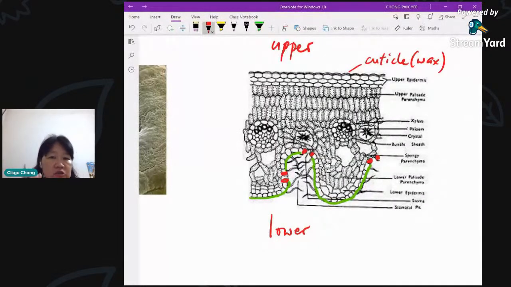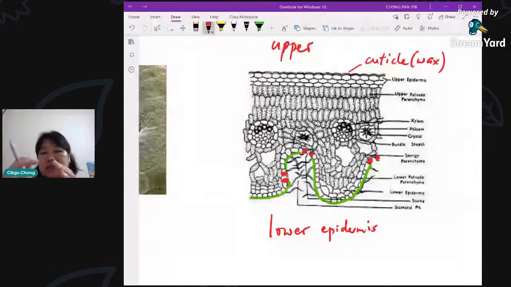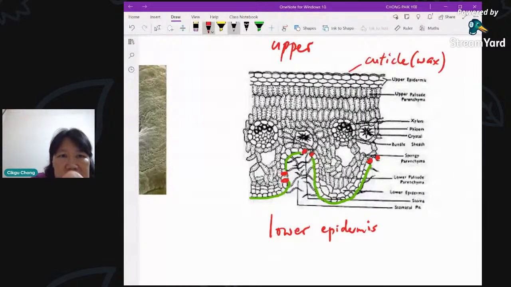You can see it's not directly on the flat surface. This is the lower epidermis, this is the upper epidermis, and of course you have more stoma on the lower side. Then you see it's hidden away, like a recess coming in, going inwards. This is your stoma here, in blue.